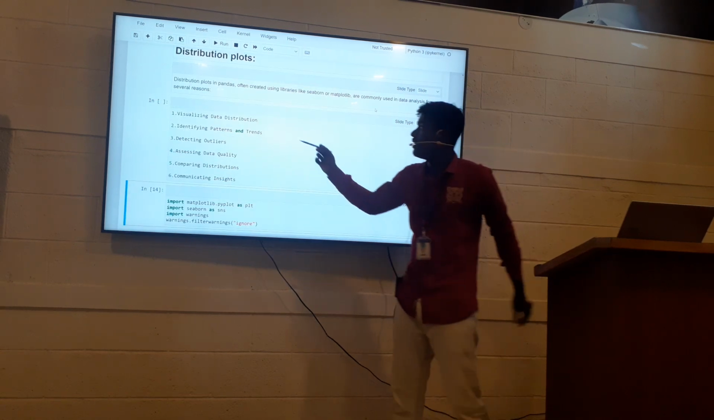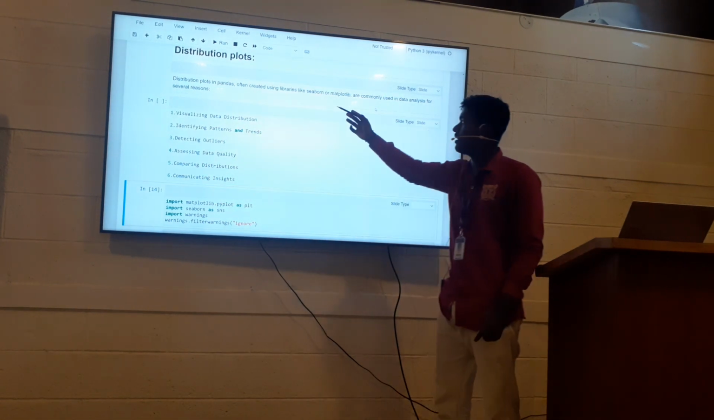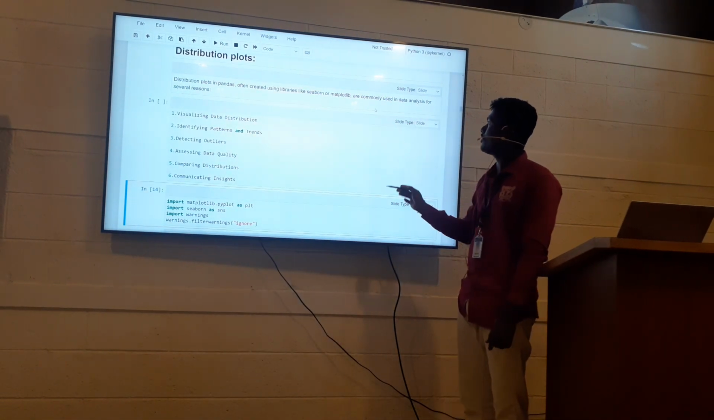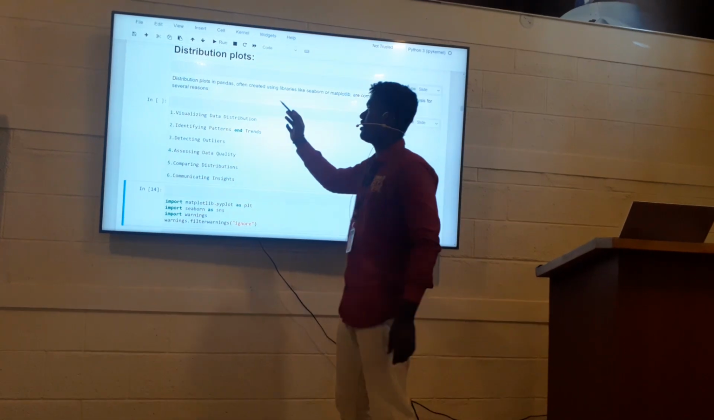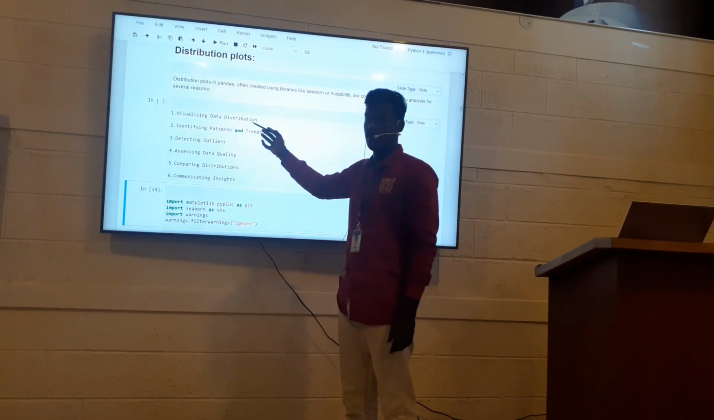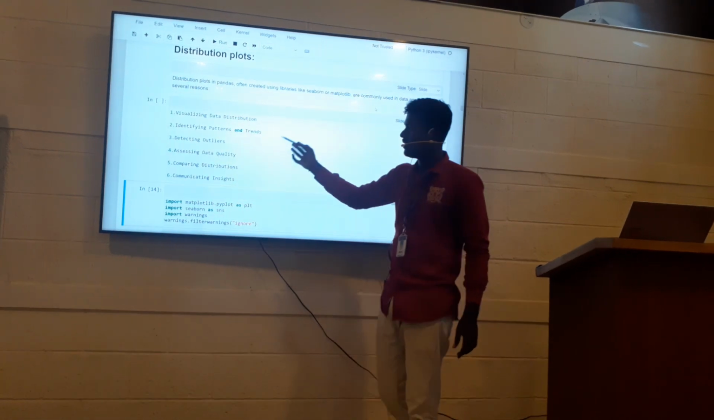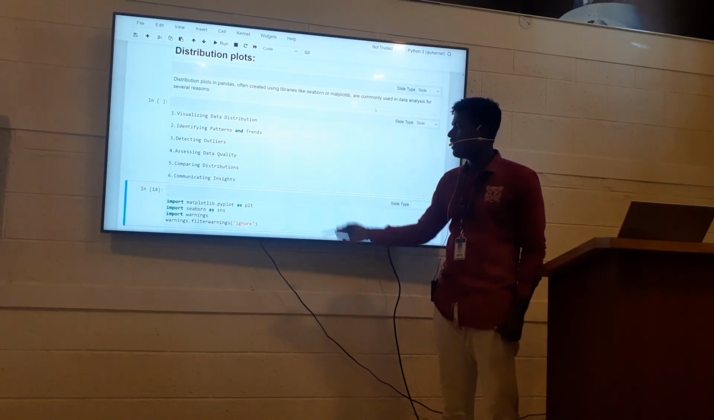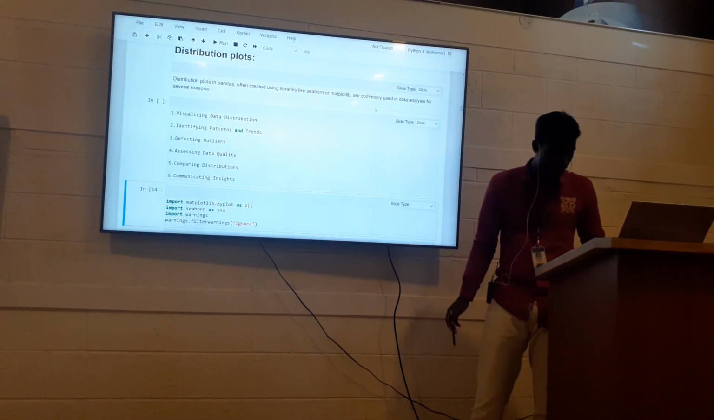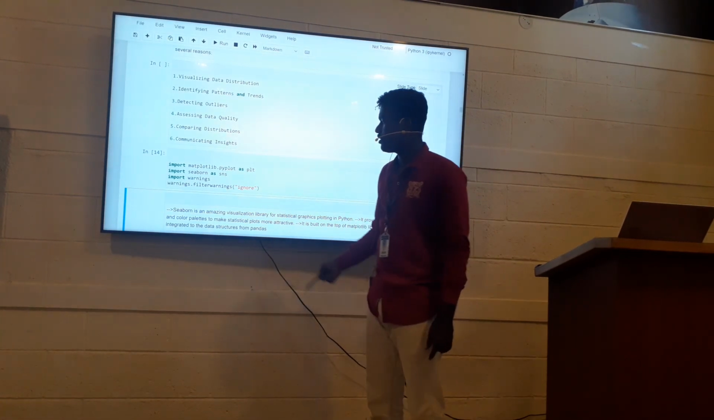First, distribution plots in Pandas are created using Seaborn and Matplotlib, and are commonly used to analyze the data for several reasons. Distribution plots are used to visualize the data distribution and identify patterns and trends, detect outliers, assess the data quality, compare distributions and communicate insights. And here is the code to plot the data distribution.